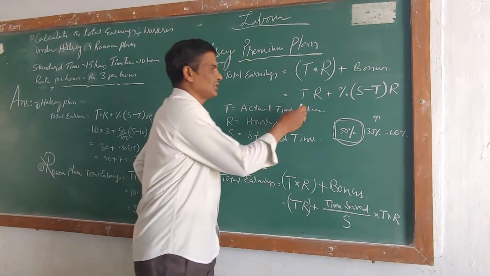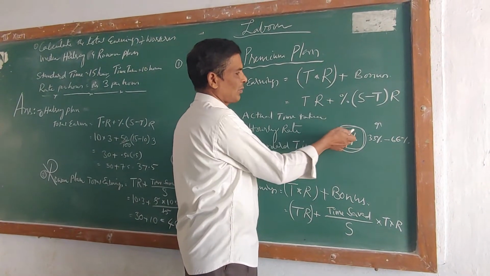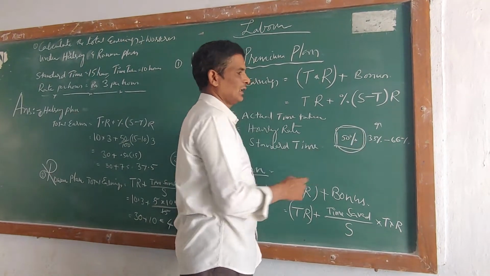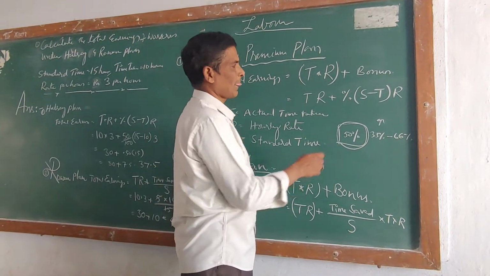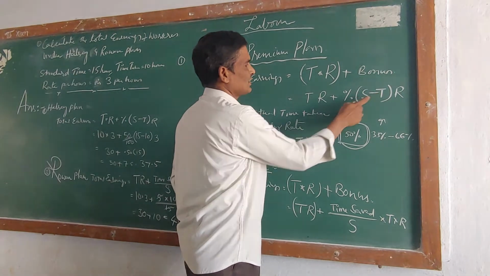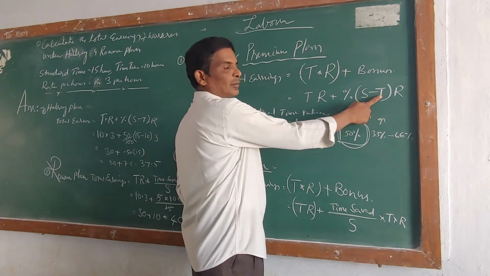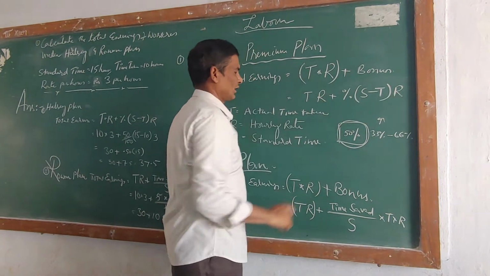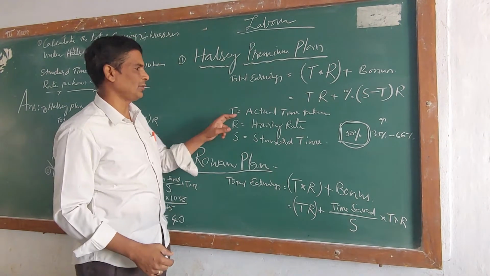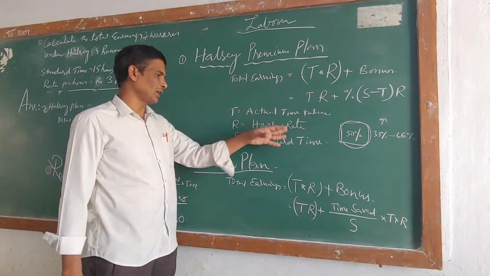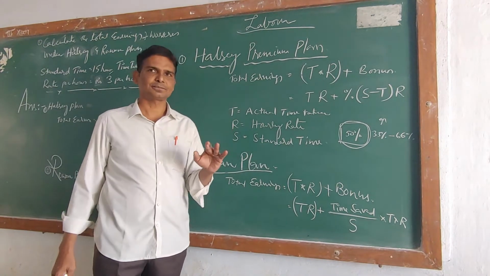So the formula is T into R plus percentage, maybe 50% or 33% or 60% based upon the problem, times S minus T, into R. Here T means actual time taken, R means hourly rate, and S means standard time.